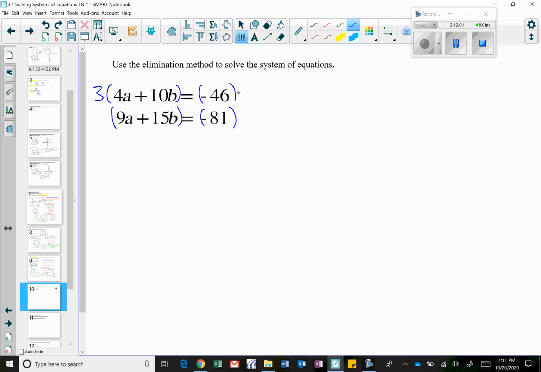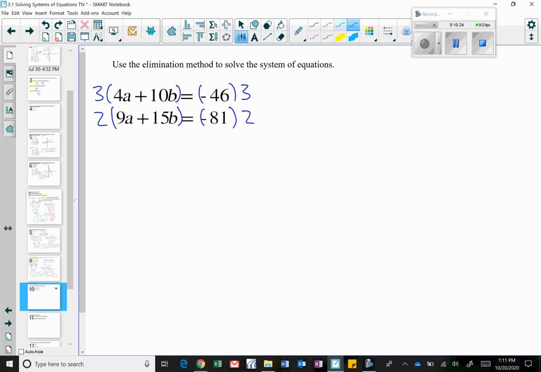Let's multiply the top equation by 3. And then on the bottom equation, I have that 15b, and I'm trying to think 15 times what number is going to get me 30, and that's going to be 2, because 15 times 2 is 30.